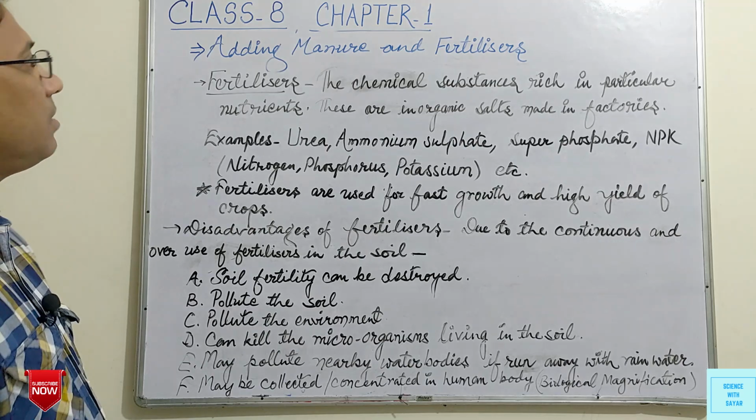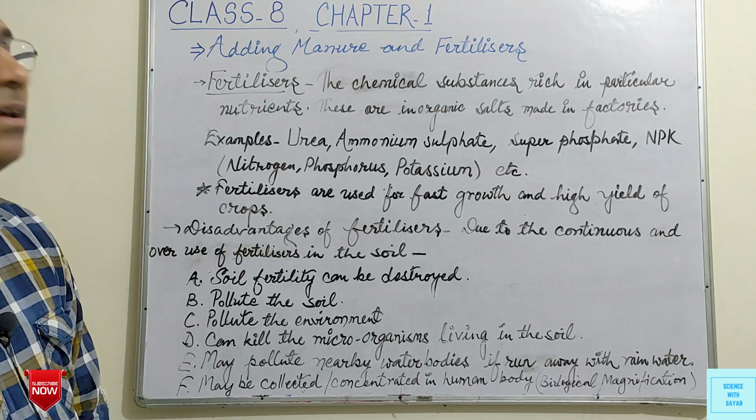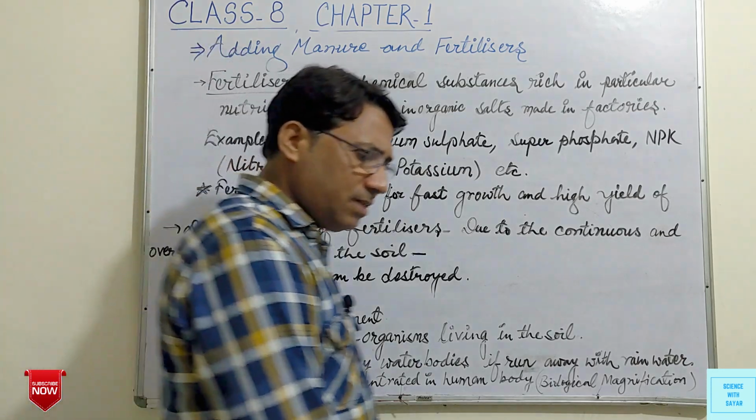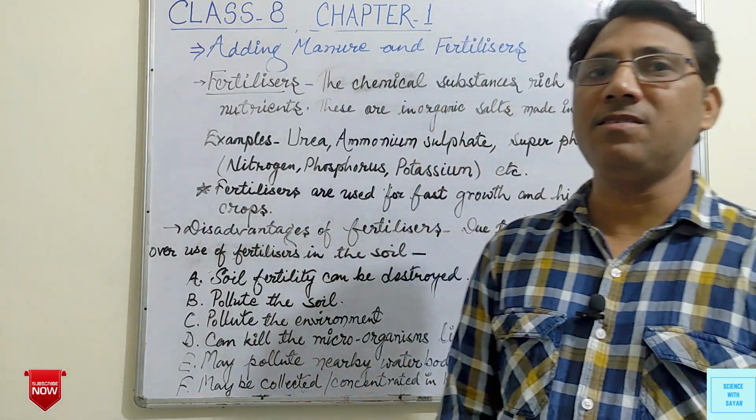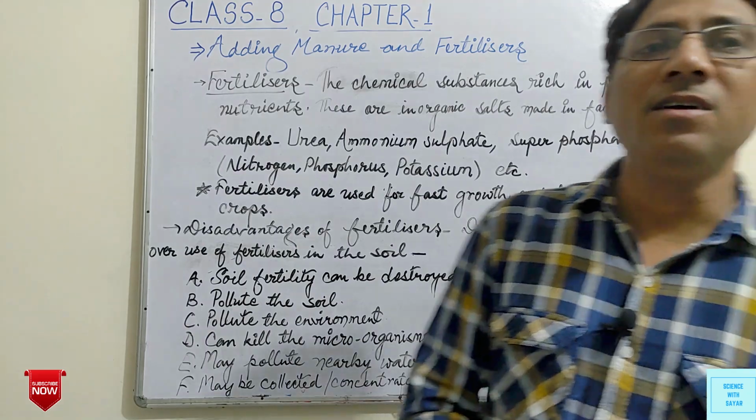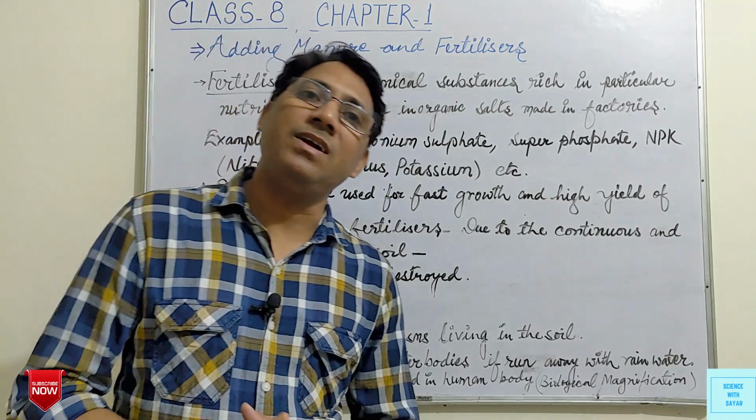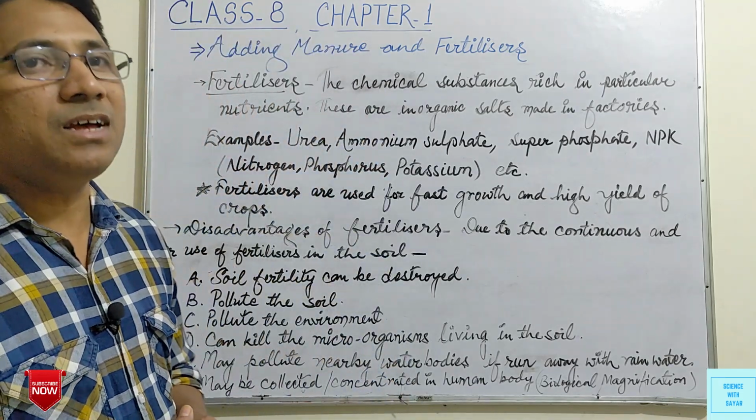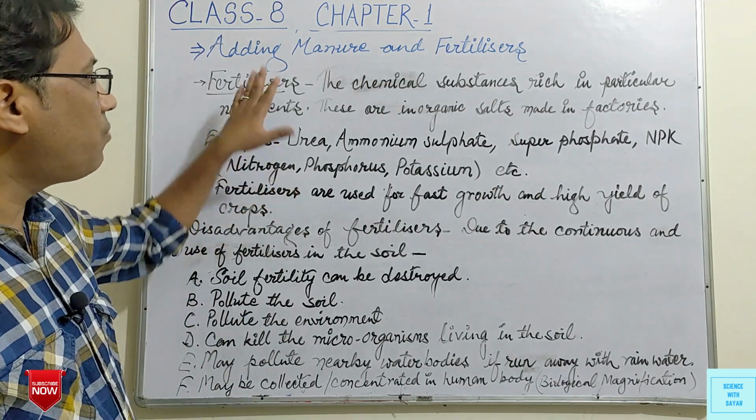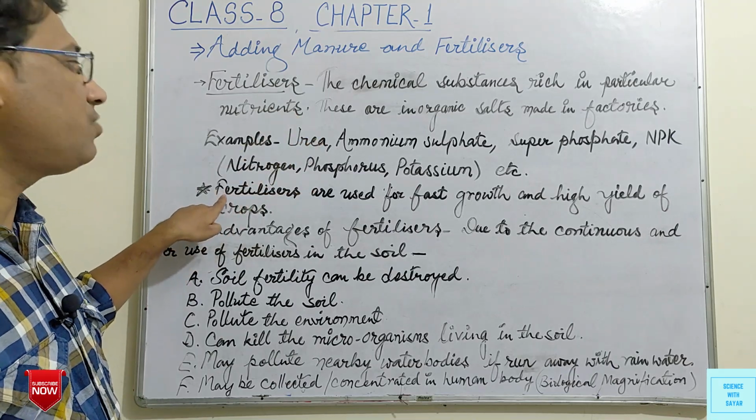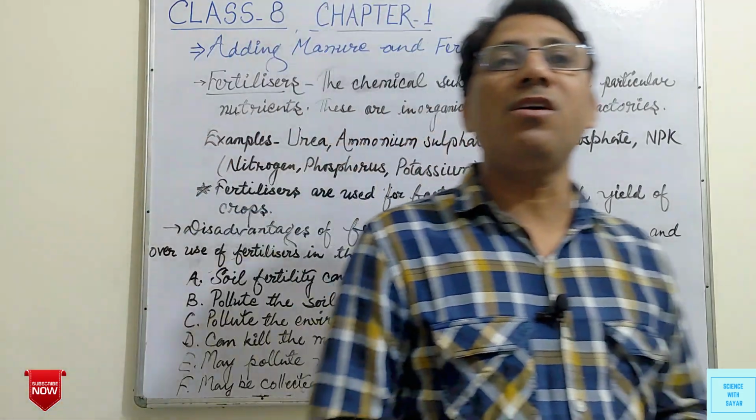Examples of these fertilizers are urea, ammonium sulfate, superphosphate, NPK. Actually this is the short form of nitrogen, phosphorus and potassium. It means this is a fertilizer that provides three things: nitrogen, phosphorus and potassium, which are essential for the fast growth of plants. So these are examples of fertilizers which are used to grow plants in a very short duration.